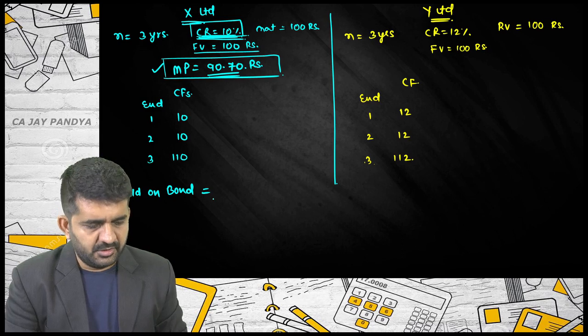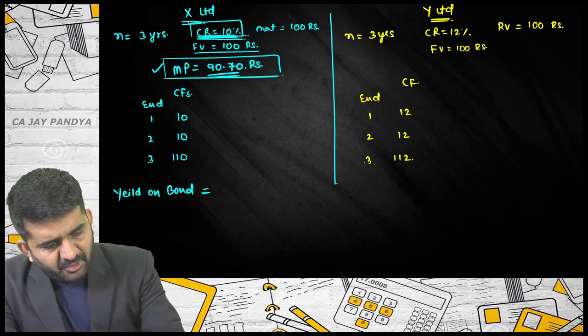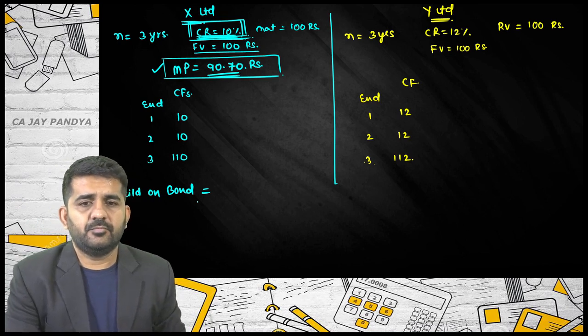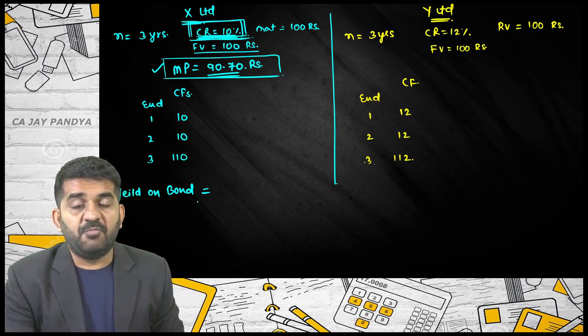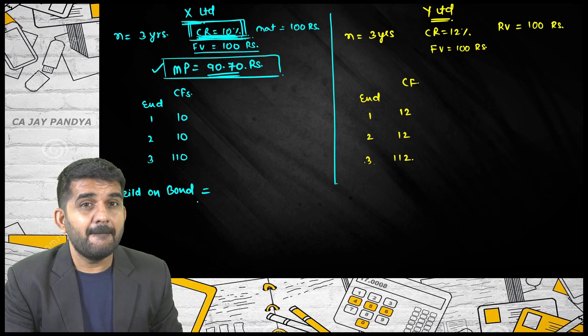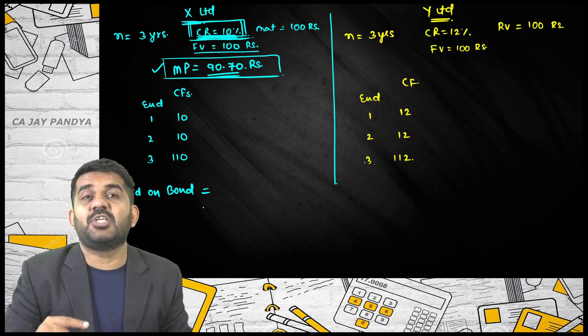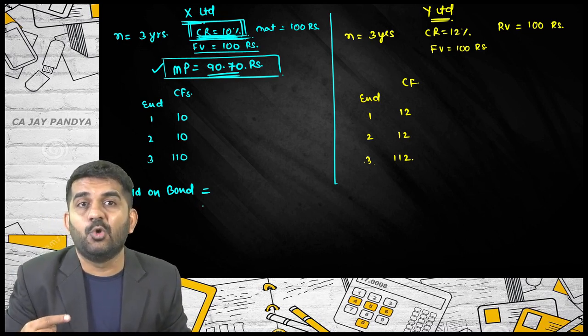Yes, sir. Tell me, am I earning exactly 10%? No, sir, the effective rate would be different. Different means more or less? More. It will be more. Why? Because instead of investing 100 rupees, I am investing only 90.70 rupees.